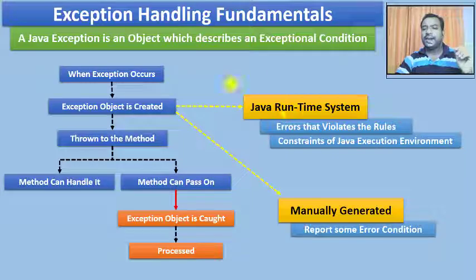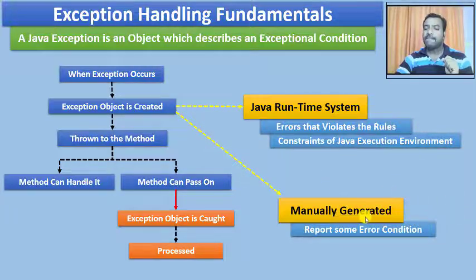The other scenario is the constraints of the Java execution environment. Something like your Java program working in an environment where you cannot have more than an array size of 100 elements, or it cannot have 400 bytes of memory. In that case, the constraint is that in the Java execution environment you cannot have a huge array size or array memory or array elements that you want to store. In such a scenario also, the Java runtime system is going to create an exception object.